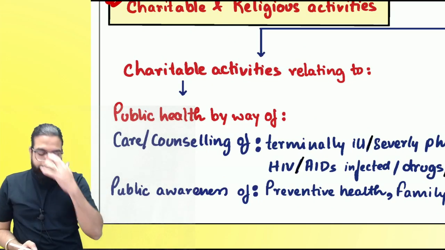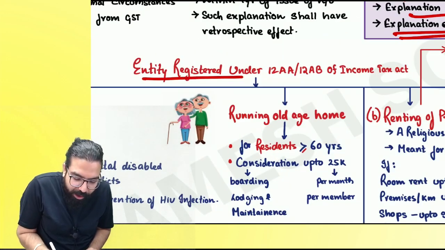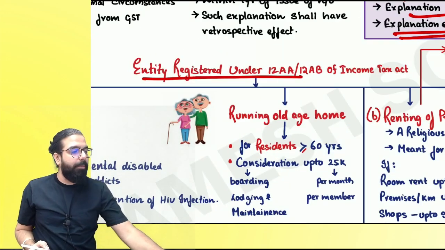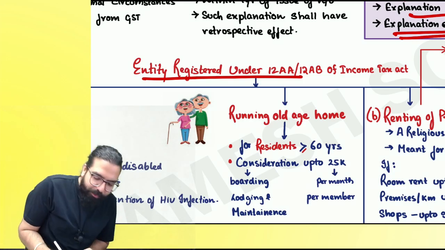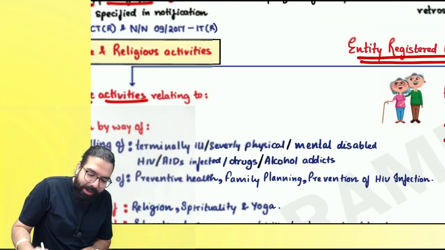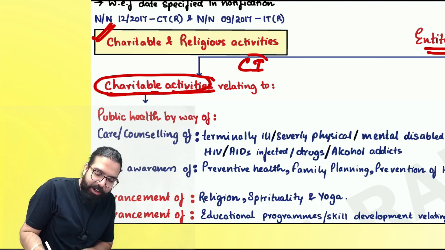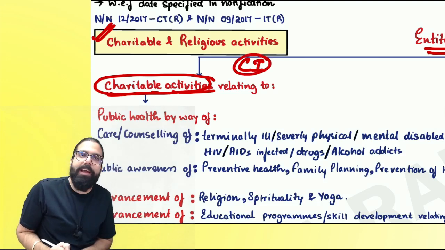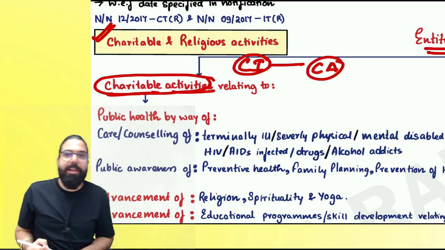Exemptions. Okay everyone? Now, charitable activity. Now listen to me very carefully. First of all, you have to be an entity registered under section 12AA or 12AB. So if you are an entity registered under 12AA or 12AB of the Income Tax Act and you are doing charitable activity, are we clear everyone?